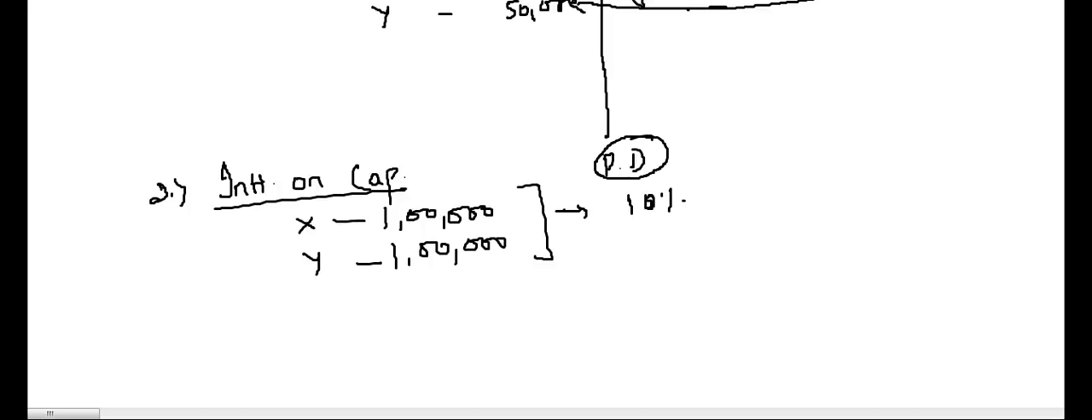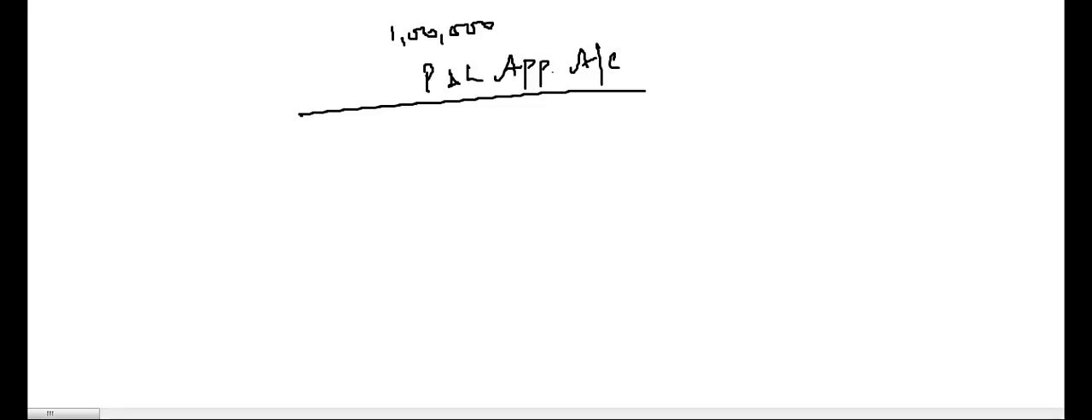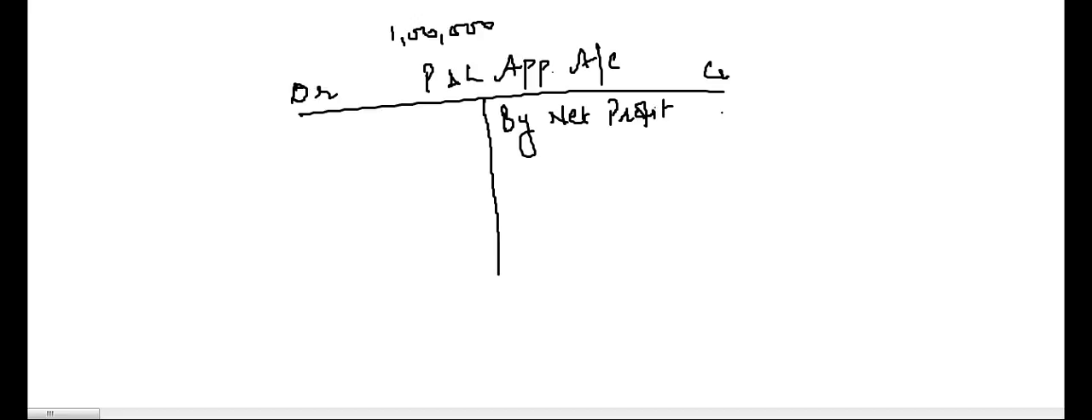Now how is it to be treated? Similarly, we have a profit of 1 lakh in the P&L account. Now what we will do is prepare the P&L appropriation account. This is the debit side, this is the credit side. We have profit, by net profit, 1 lakh.